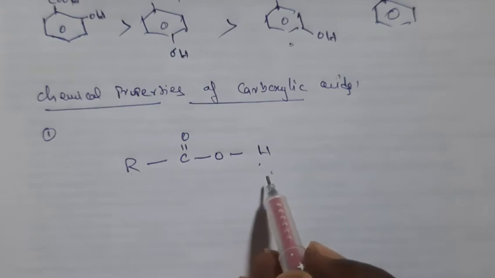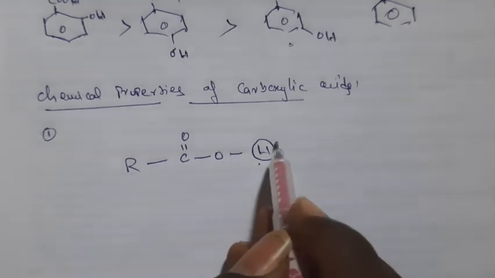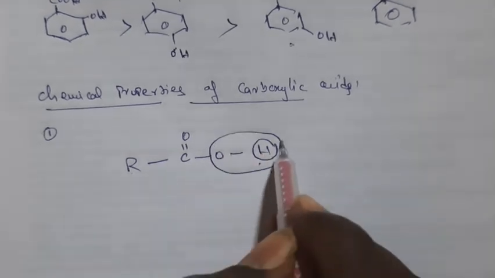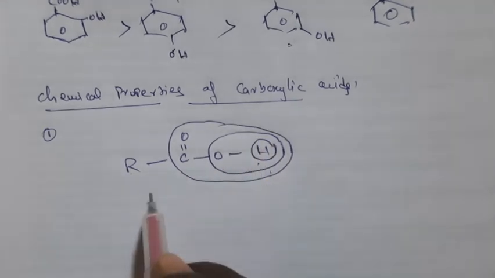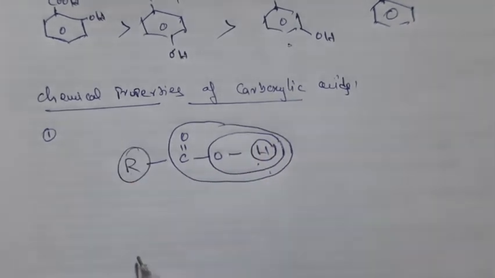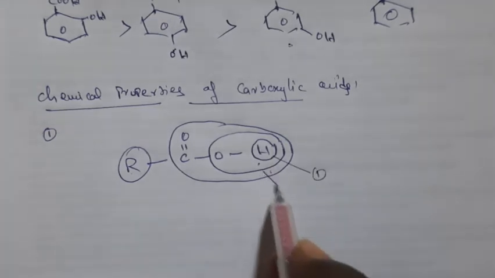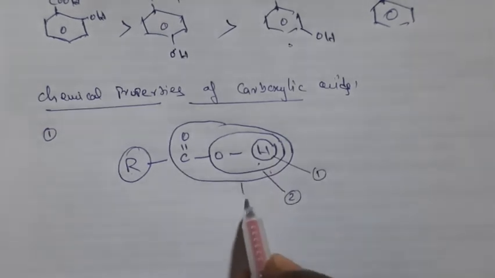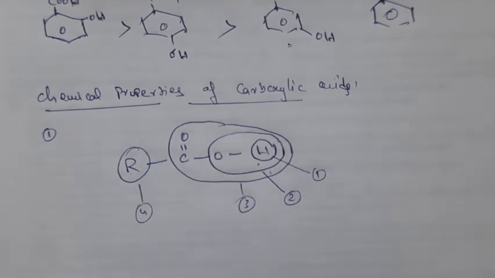Reactivity may be due to hydrogen, due to OH, due to the whole carboxylic group, and again on the alkyl group. This is one type of chemical property, this is the second type, this is the third type, and this is the fourth type.